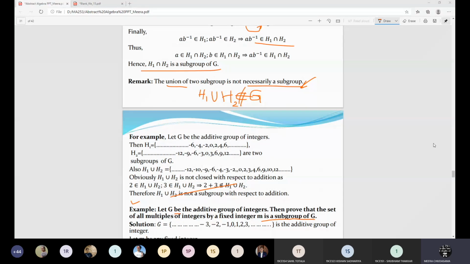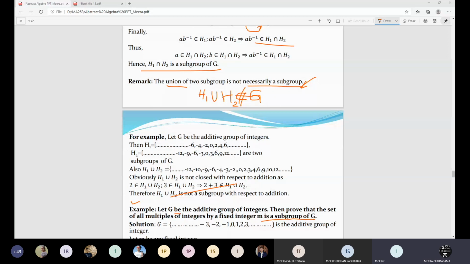Yes, ma'am. First, I have taken the integers Z with respect to plus, and then I multiply the elements of Z with a fixed integer m. Very good. Then I have chosen two elements, a equals m and b equals 2m. Then I have done the plus operation, a plus b inverse, and I get minus m, which belongs to H. So H is a subgroup of G.